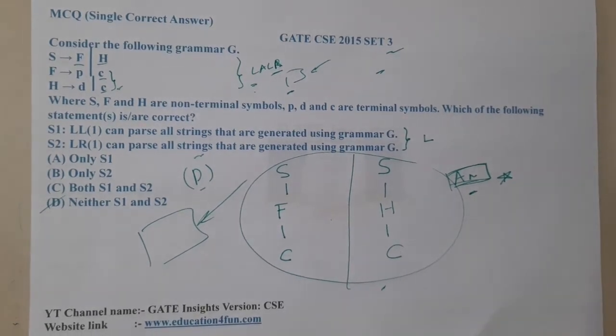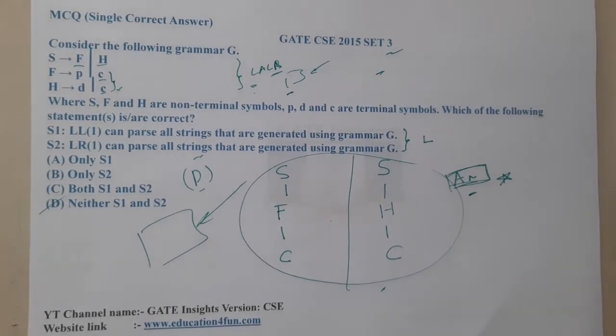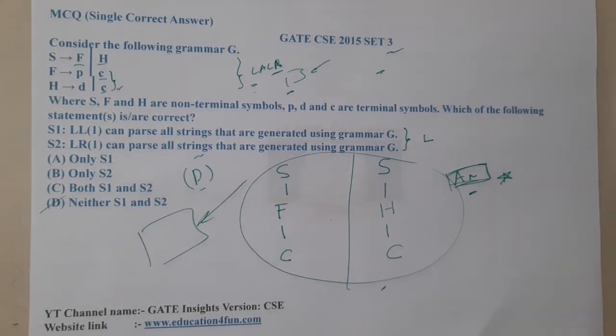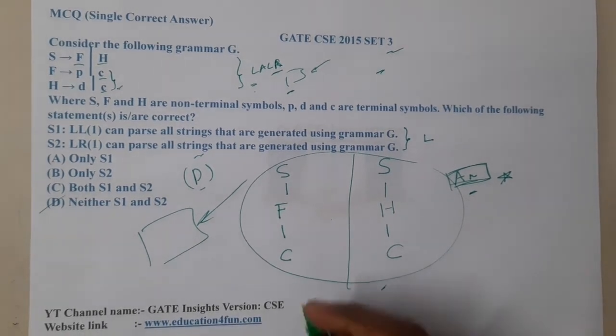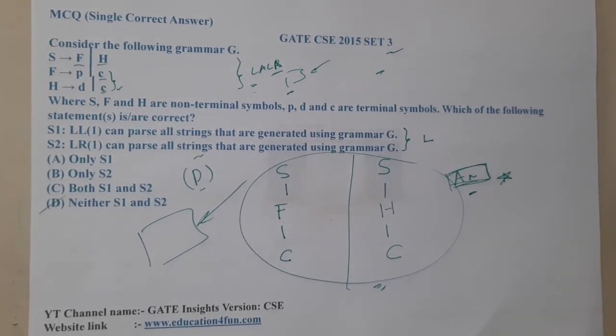I hope everyone got a clear idea. That is a standard rule: if there is ambiguity, no parser can pass, whichever we have studied. There could be some other parser which might pass, I don't know, but the parsers which we have studied are not going to pass it. I hope everyone got a clear idea with respect to this.